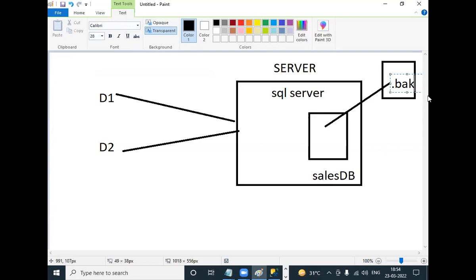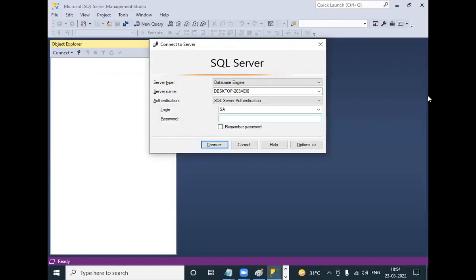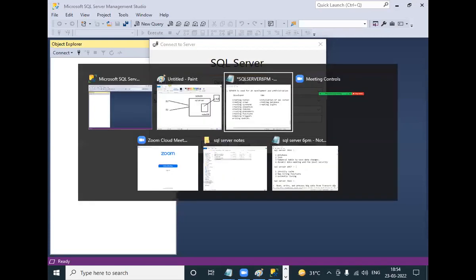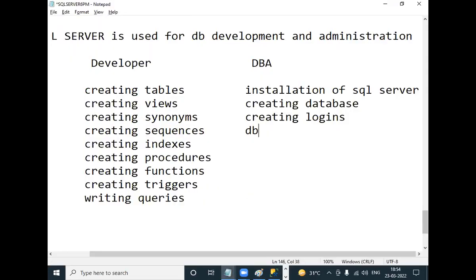So who must know this? Taking the backup and restoring? DBA. Like taking database backup and restore.